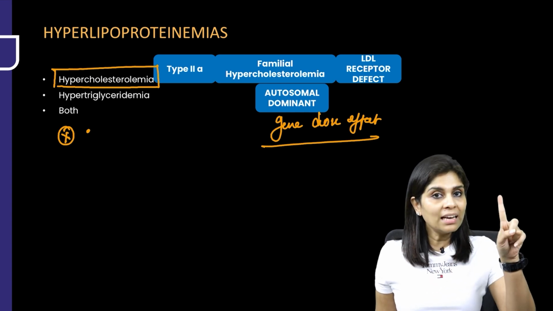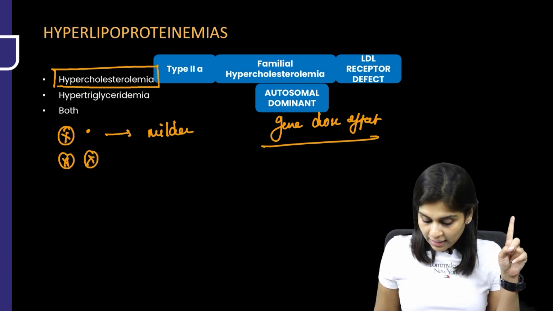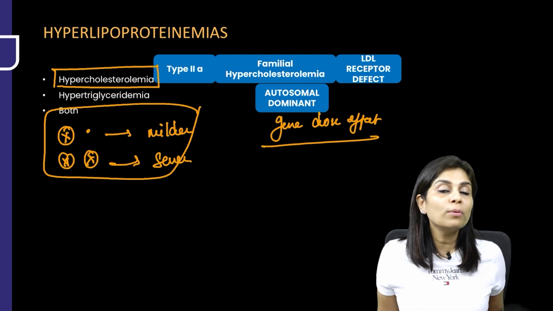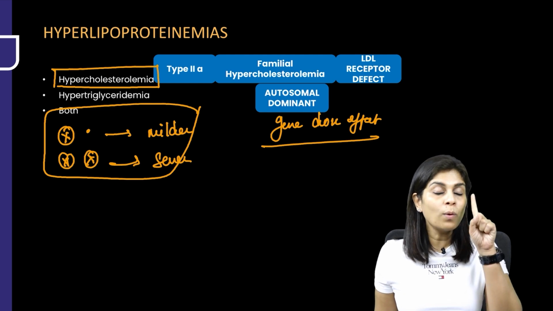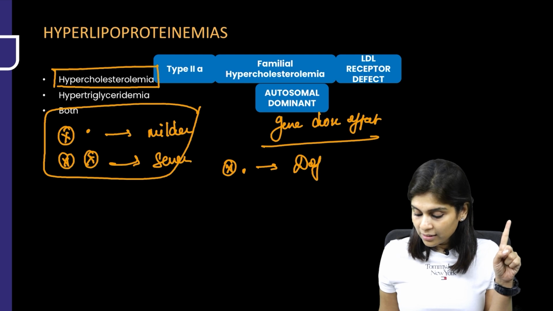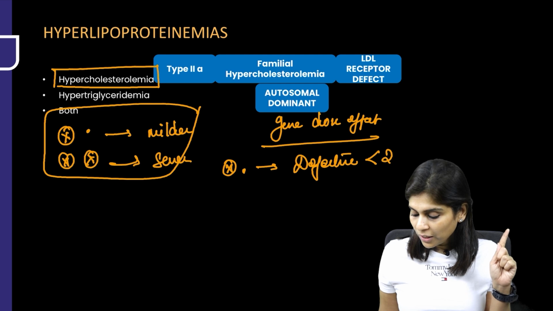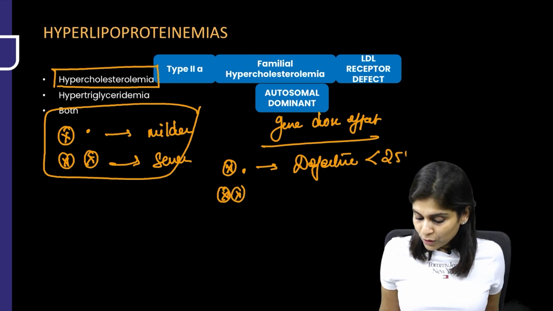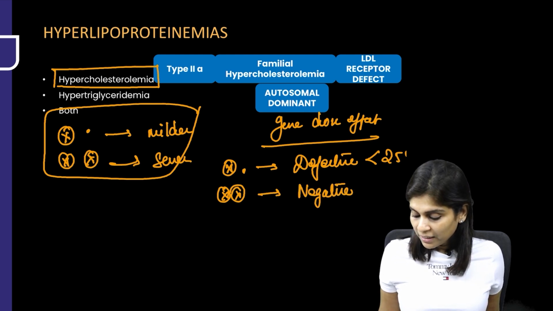It means when one allele is defective, the condition will be relatively milder. Whereas when both the alleles are defective, the condition will be severe. That is why it is called as autosomal dominant condition with gene dose effect. And in familial hypercholesterolemia, when one allele of LDL receptor is defective, you call that person as LDL receptor defective individual. In which case, LDL receptor activity will be less than 25% of normal.